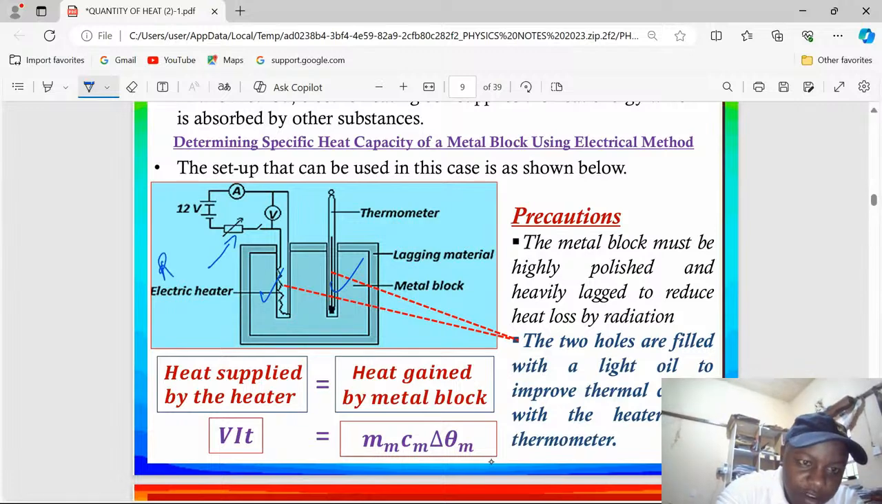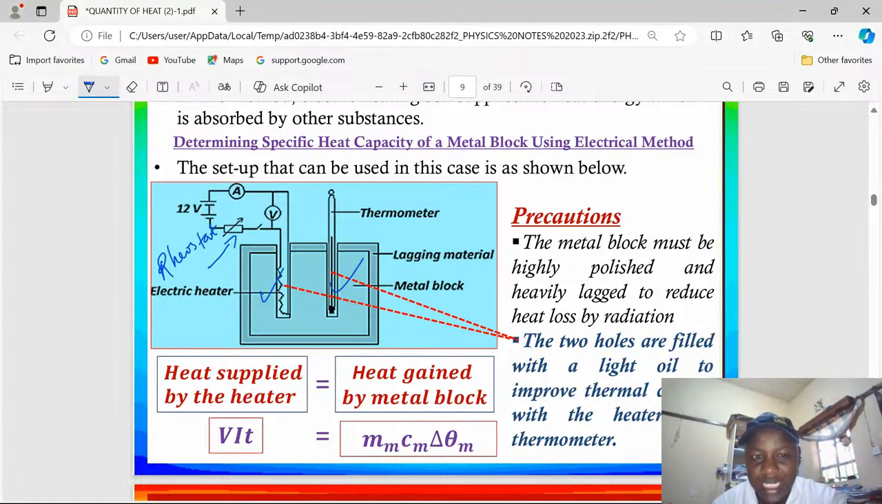That one we call a rheostat. A rheostat is a variable resistor. Adjust using the rheostat until a steady current flows. When a steady current flows, you record the current and also the voltage, the voltmeter reading, and you